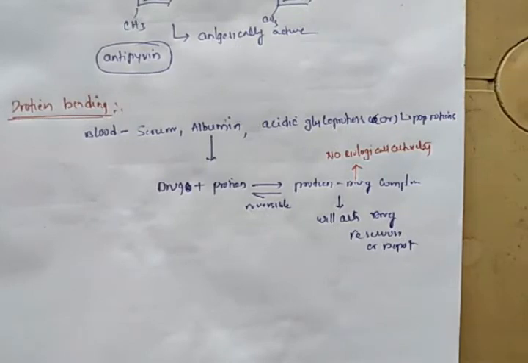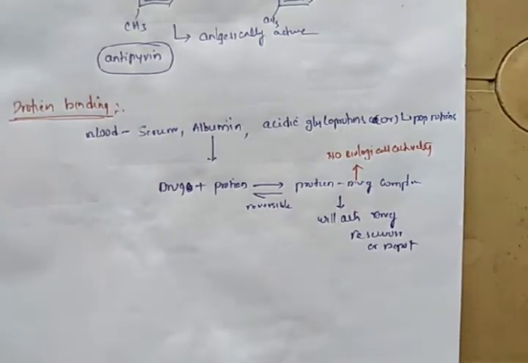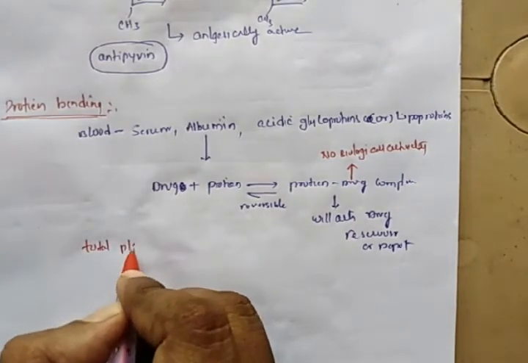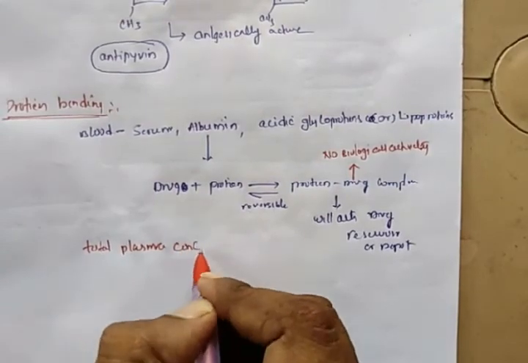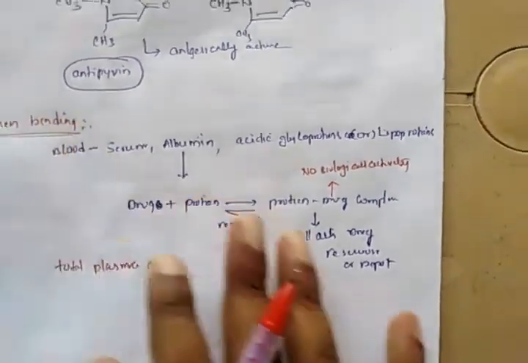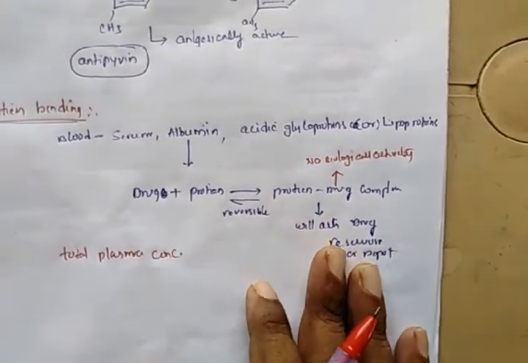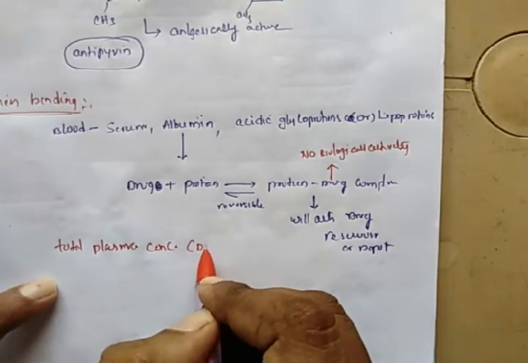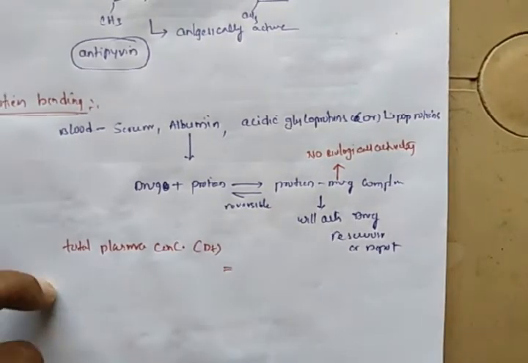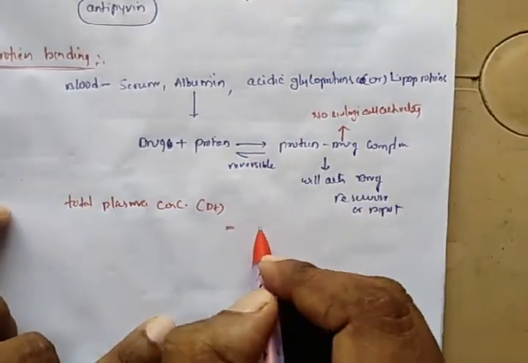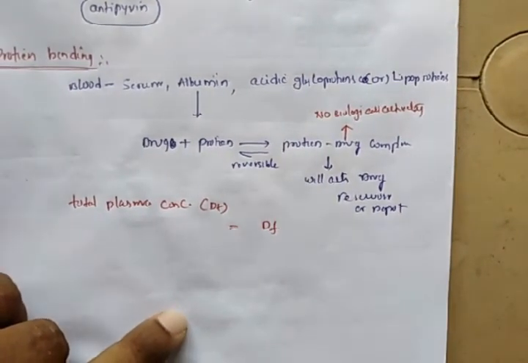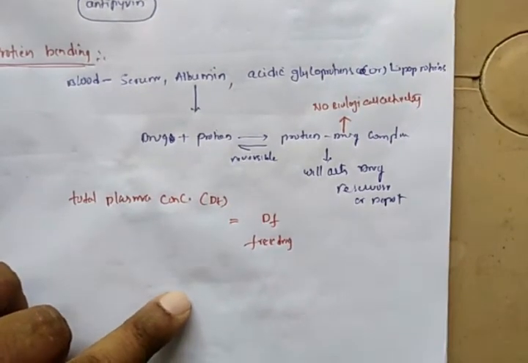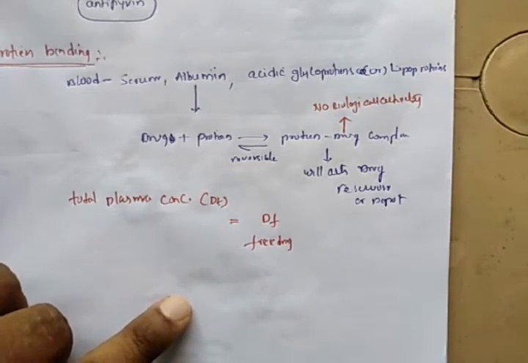That's why the total plasma concentration, that is the total amount of drug in our body, generally represented as Dt, is equal to Df plus Dp. Df means free drug, that is moving throughout the body.